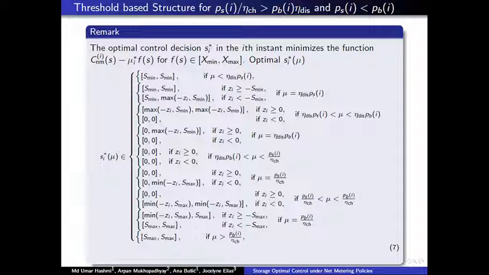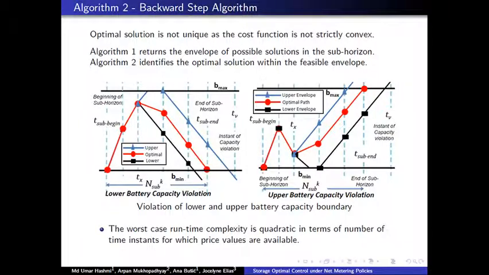Based on these thresholds, we find an envelope-like solution. So we have a lower bound and we have an upper bound. Now we need to find an optimal solution. So the second algorithm, which is described in more detail in the paper, finds the unique solution. Suppose the envelope-like structure is violating the lower capacity boundary, then we fix the last point at B min and backtrack to the start of the subhorizon, and we say that this is the optimal decision.